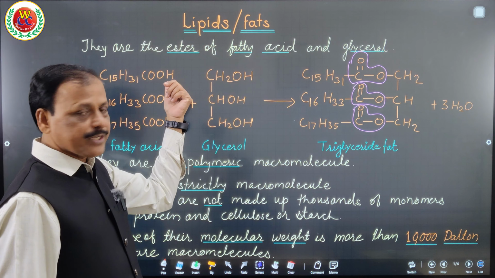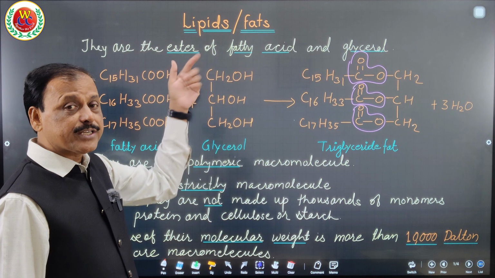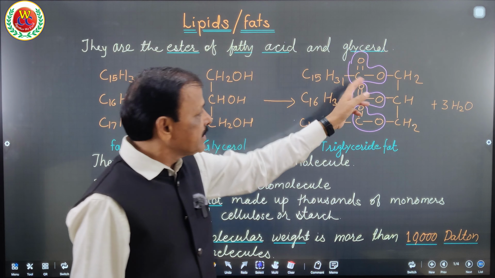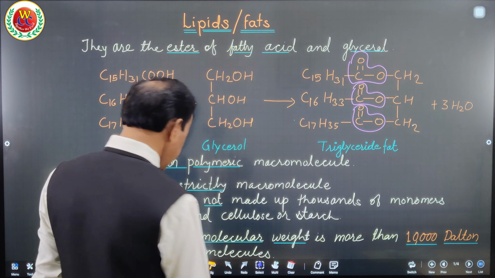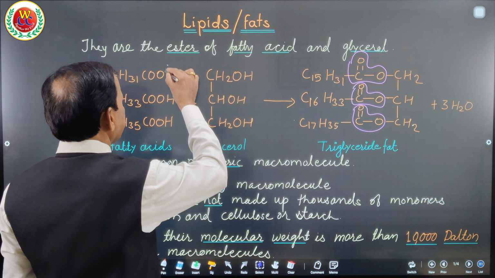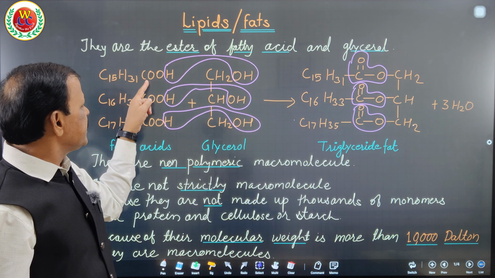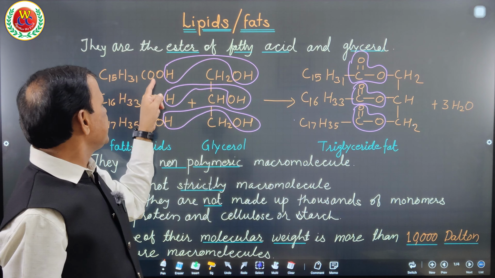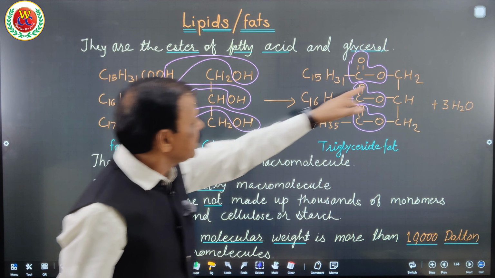So see, OH and OH. Out of this hydroxyl group, water is released. When they come together, water is released. You can think in this way, that H2O is removed from here, H2O is removed from here, in triglyceride fat, H2O from here is removed. When we remove the H2O, what is left? C15H31, C double bond O, this O and CH2. So you can understand this way: C15H31, C double bond O, C double bond O, C double bond O, and this O comes here, and this CH2 is here.